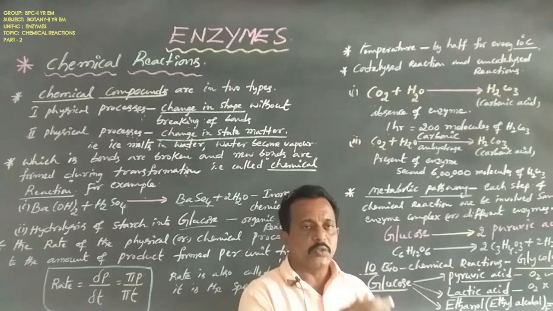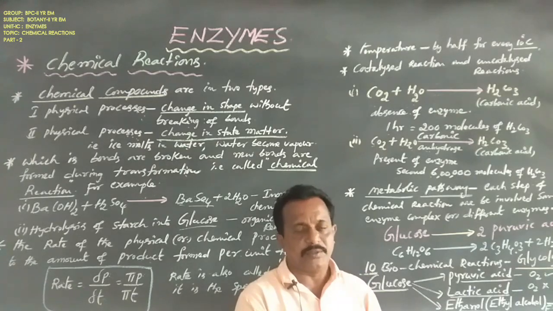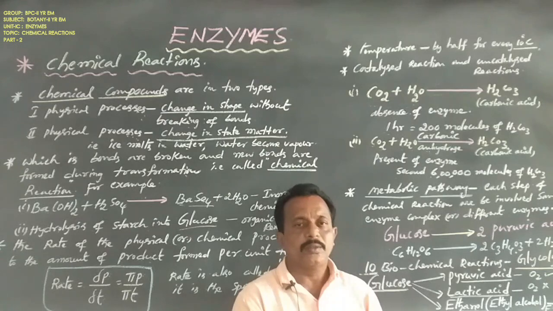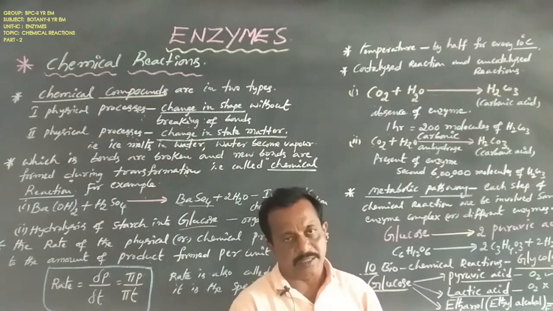In this chapter 5, unit 1 plant physiology, chapter 5 respiration, there are two metabolic pathways. One is glycolysis, the second one is the Krebs cycle.